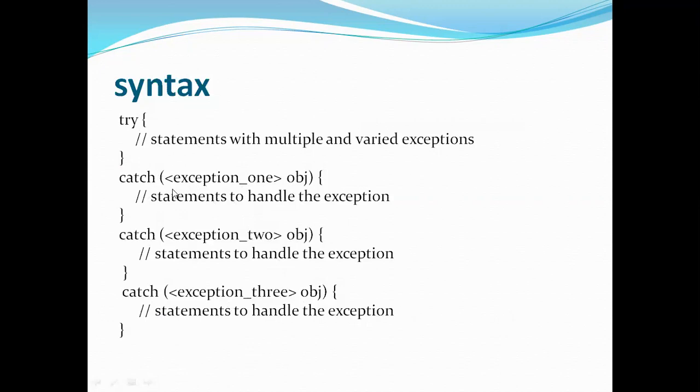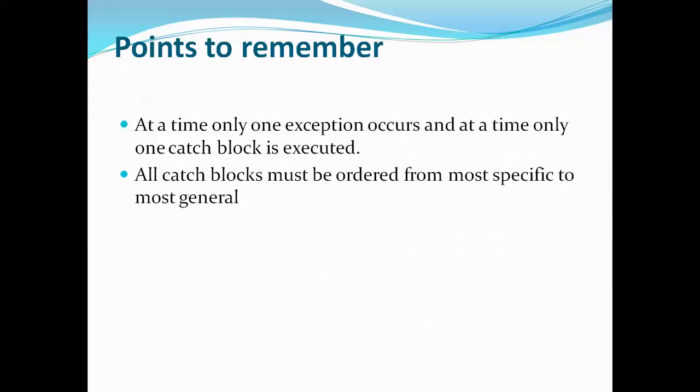So the most specific ones will be the blocks near to the try block. This is the second point we have to remember. All the catch blocks must be ordered from most specific to most general. So these two points we have to remember while designing the multi catch blocks.